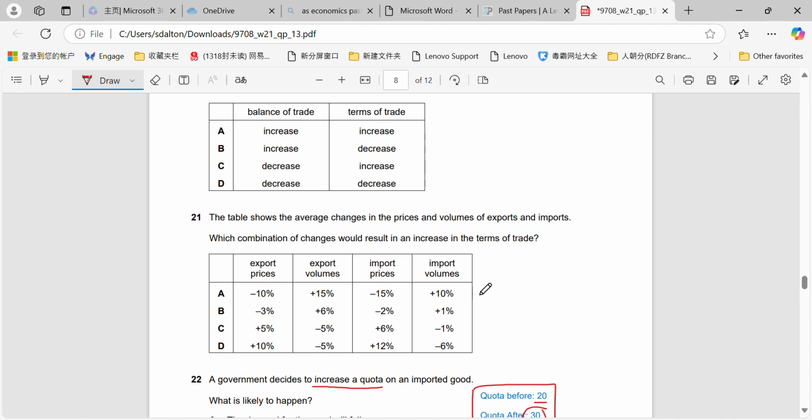Okay, terms of trade question. Which combination of changes would result in an increase in terms of trade? So remember, an increase in terms of trade is where the price of exports rises relative to the price of imports.